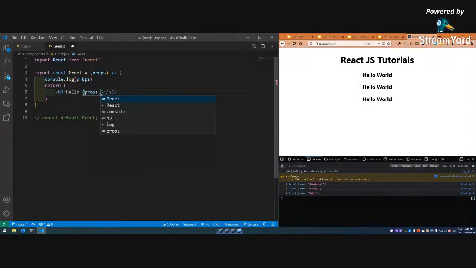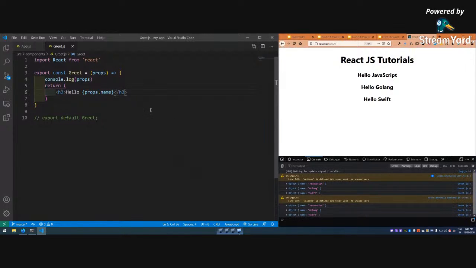I was console logging props, so props dot name will give me this JavaScript. That is what I want. Let me save it, and here is the magic: JavaScript, Golang, and Swift. You can pass different props so that the functionality of that component changes. This is the power of React.